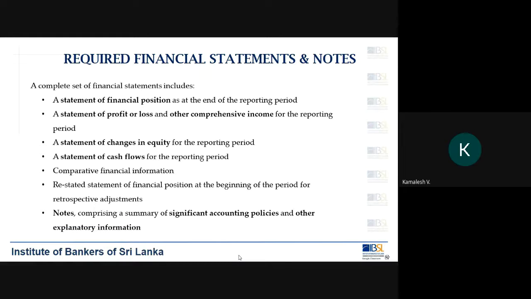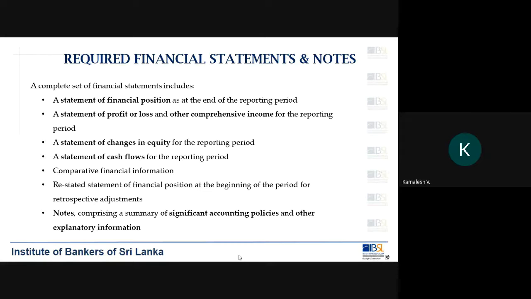The financial statements. So when you prepare financial statements, a company is required to prepare the financial statements that are listed on this particular slide. What are these financial statements?